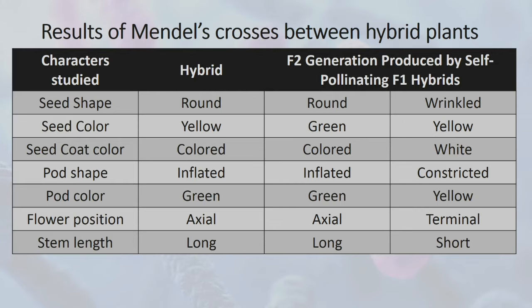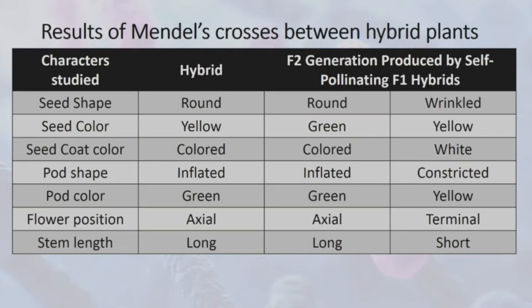In terms of seed shape, yung hybrid niya ay round, yung result F2 generation niya ay round and wrinkled. In terms of seed color, yellow, the result would be green and yellow. Sa seed coat color, we have colored, the result would be colored and white.